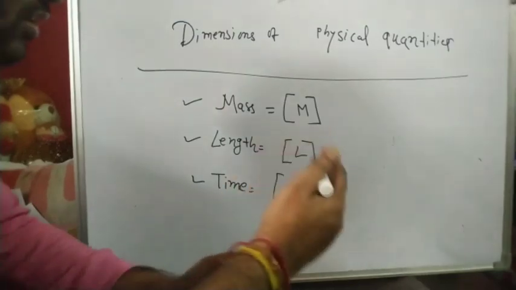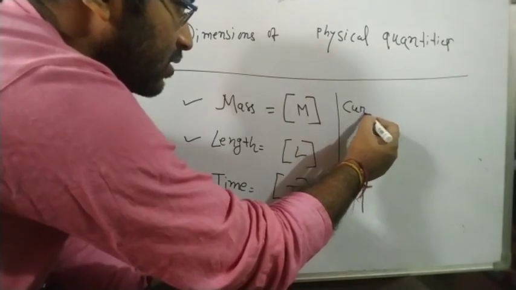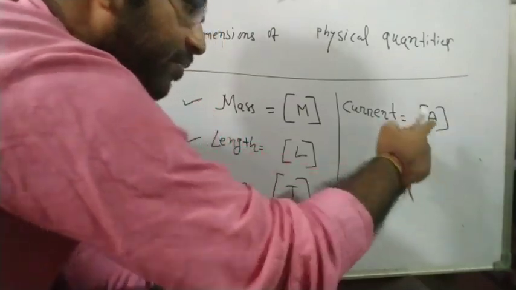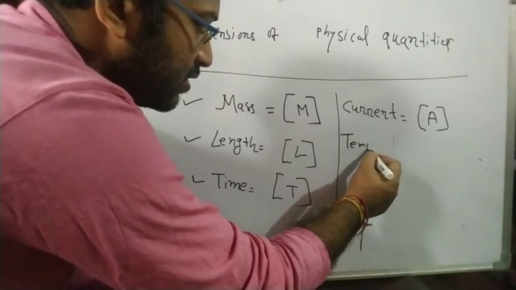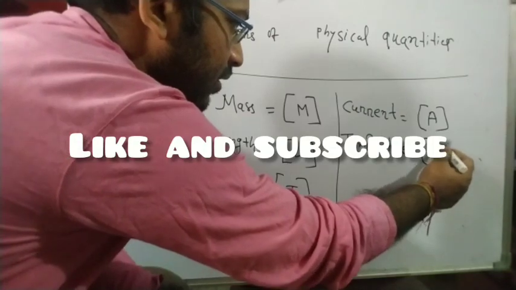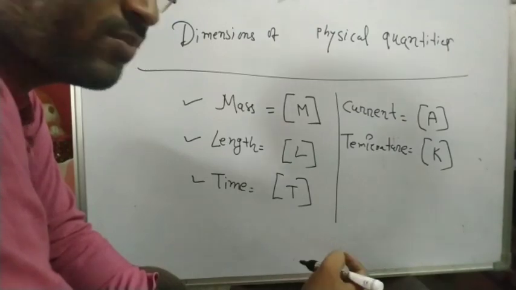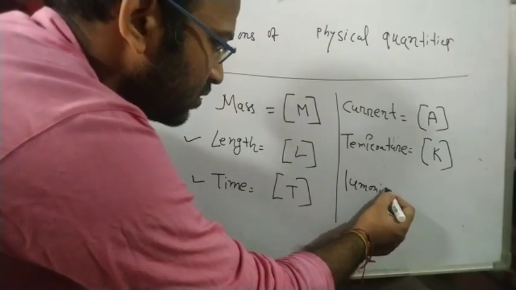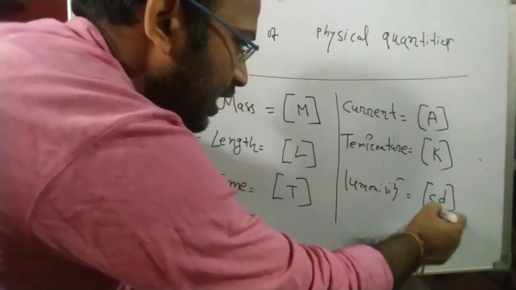If you need the other fundamental quantities, then you can also write the dimension of, suppose, current. There is also a fundamental quantity, that is capital A. So capital A is the dimension of current. Similarly the dimension of temperature is capital K. And luminosity, small cd. So this is the dimension of luminosity.